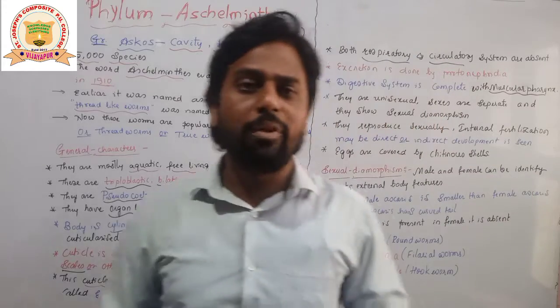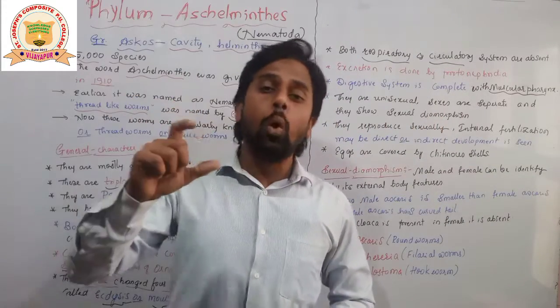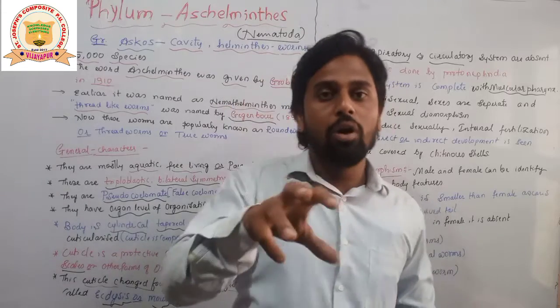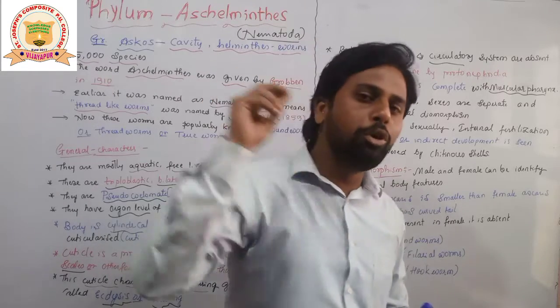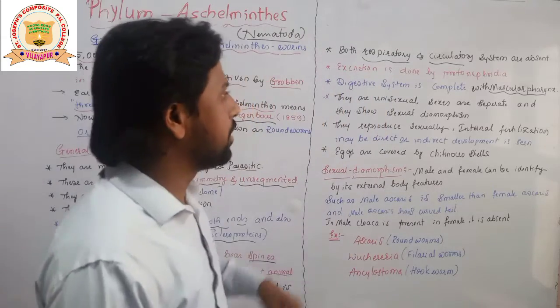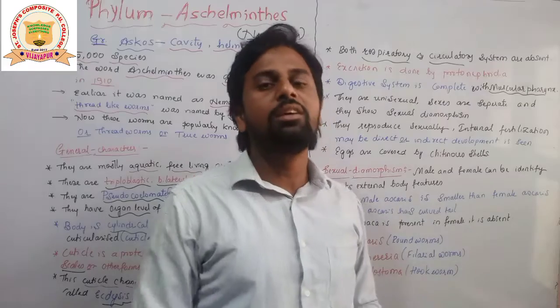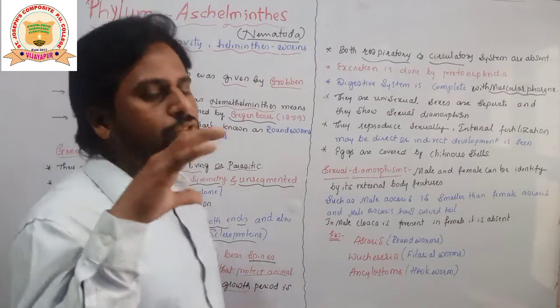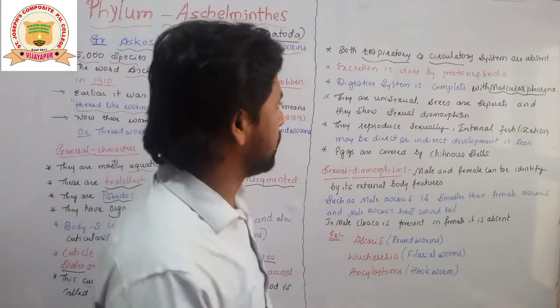What is the use of muscular pharynx? It is a throat of these Aschelmanthus which pushes the food so that it can get crushed down. Okay, so this is a muscular pharynx. It is like a throat of these Aschelmanthus which is going to push the food, students.